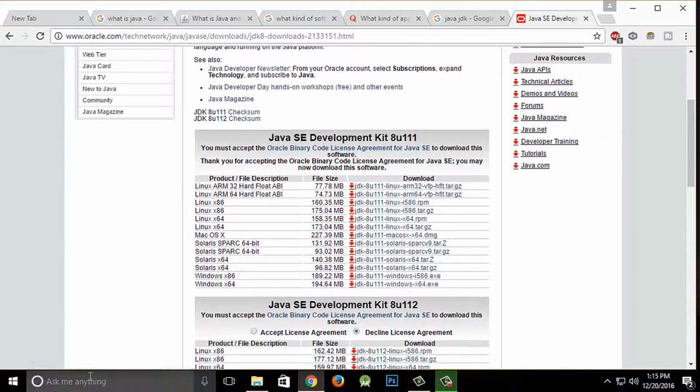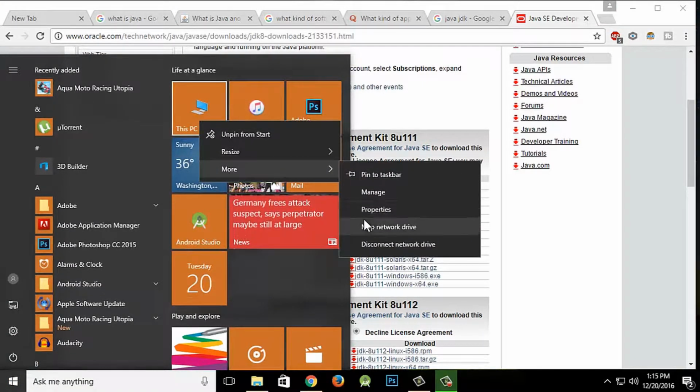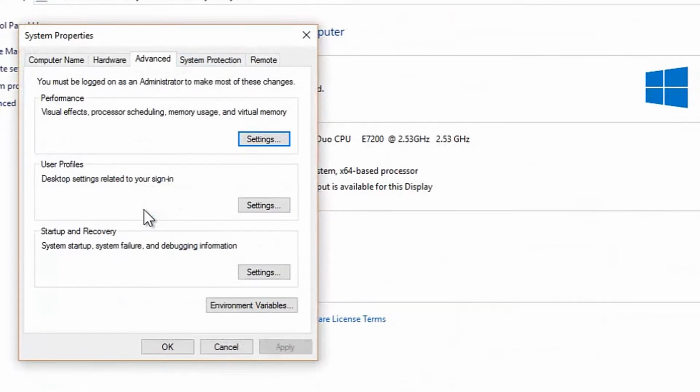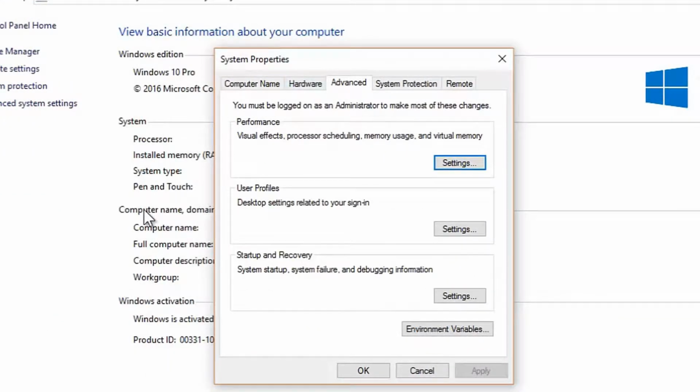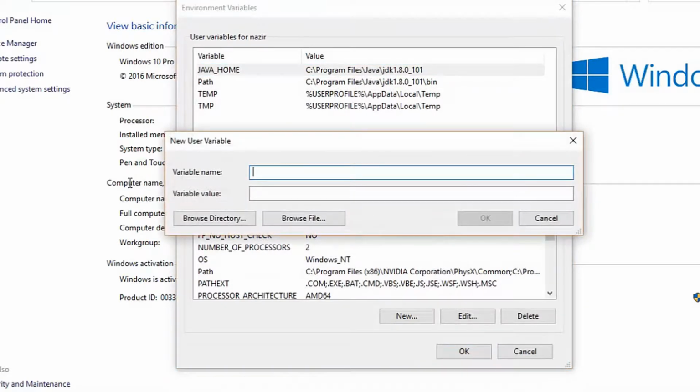Next what we are going to do is, as I have opened up properties, now I have to go into advanced system settings. Inside advanced system settings, I'm going to click on advanced. Inside environment variables, click on it, and here I'm going to create a new one, and we have to write in all caps JAVA_HOME, and here we have to give it a path.